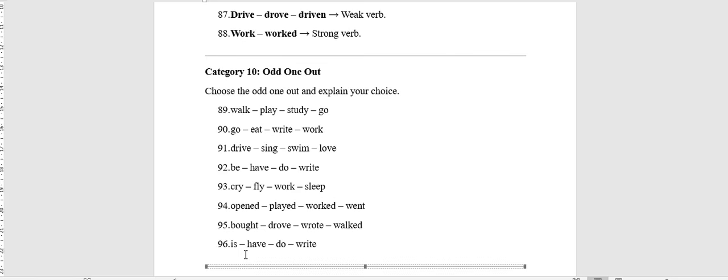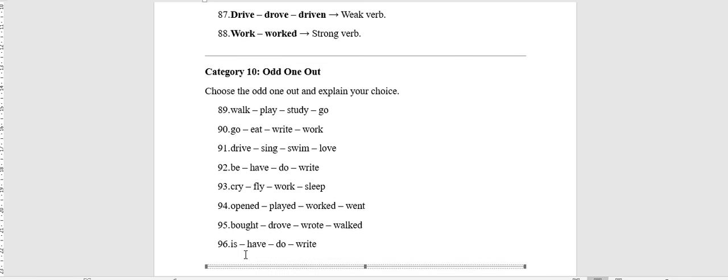It's different, the odd one is go, as go is irregular and the others are regular. Number 90: go, eat, write, work. The same pattern. Work is regular, and all of the others are irregular. So it's the stranger. The first, 89, go is a stranger. 90, work is the stranger. 91: be, have, go,